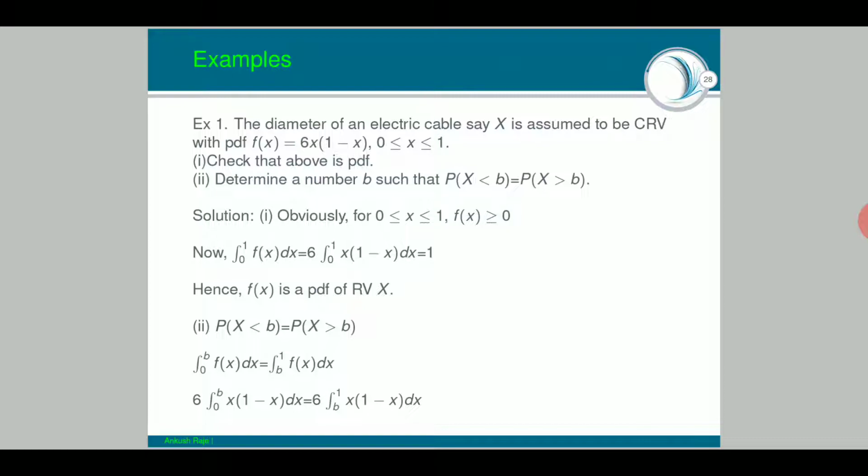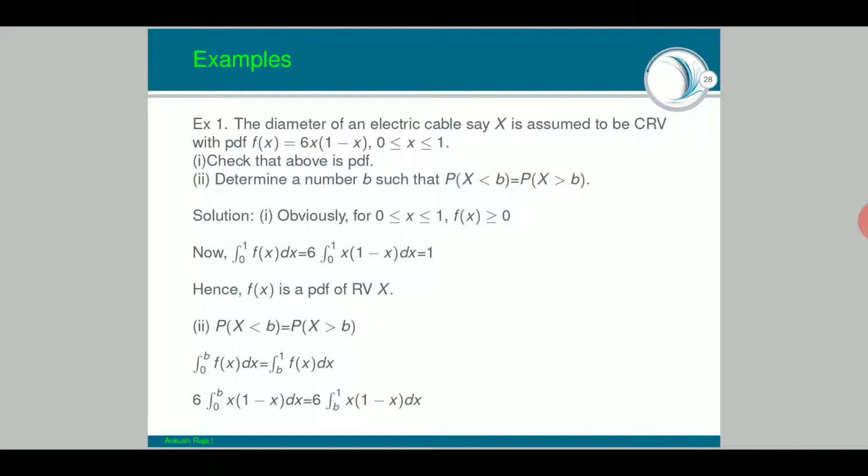Okay, let us focus on the first thing. Obviously, for 0 less than or equal to x less than or equal to 1, f(x) is coming out to be greater than or equal to 0. Is it so? Observe that the function f(x) equals 6x into (1 minus x) in the interval 0 to 1 is always going to be positive. You can check by observation itself. At 0 it will be 0. At 1 it will be again 0. At any point between 0 and 1 when you put it, you will find that either it will be 0 or it will be positive. No question of the function going negative. So the first property is okay.